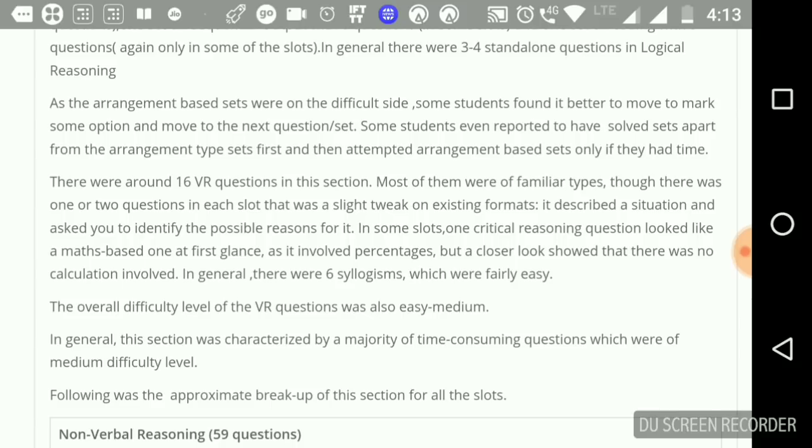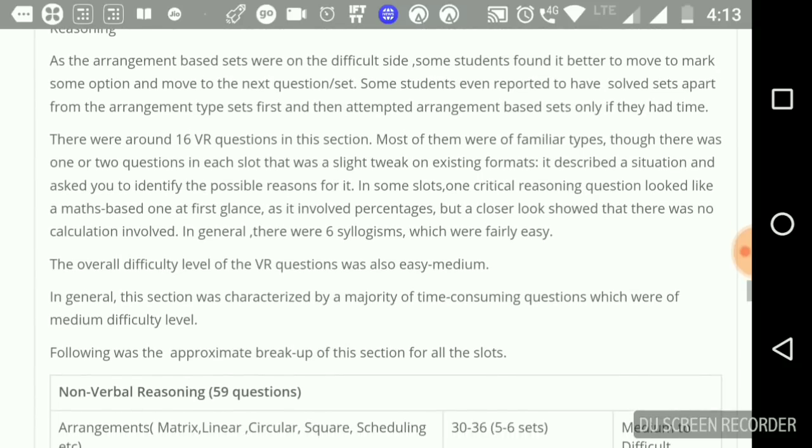As the arrangement based sets were on the difficult side, some students found it better to mark some option and move to the next question set. Most of them were familiar types like circular arrangement. There was a parallel arrangement question. There was a family tree. There was a direction sense. One whole set was there on direction sense, which was doable.